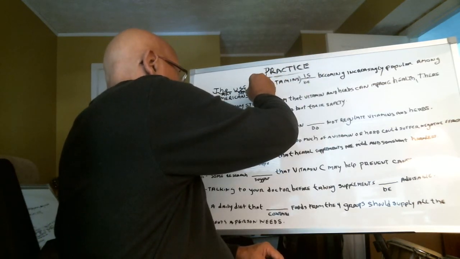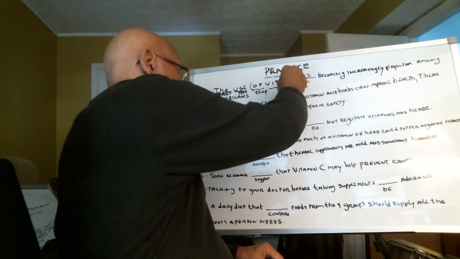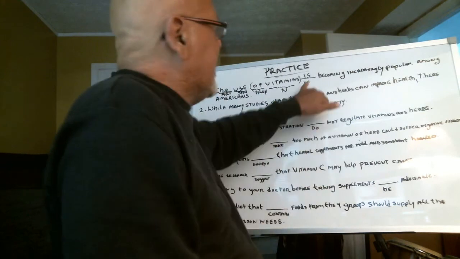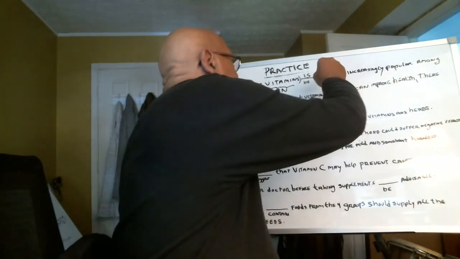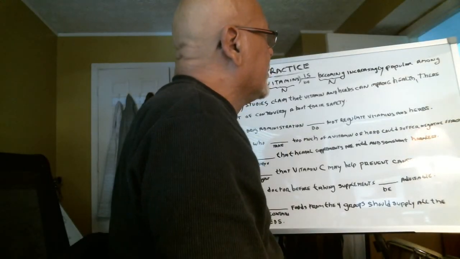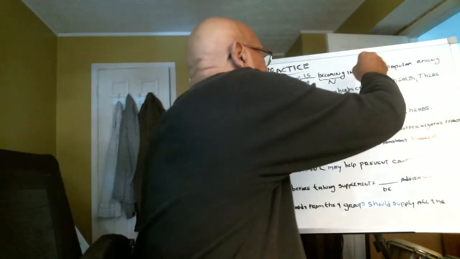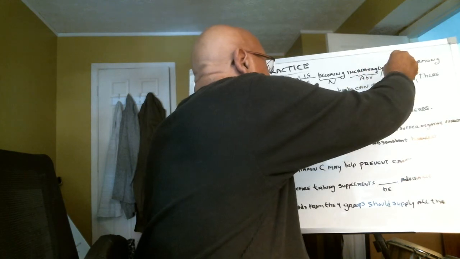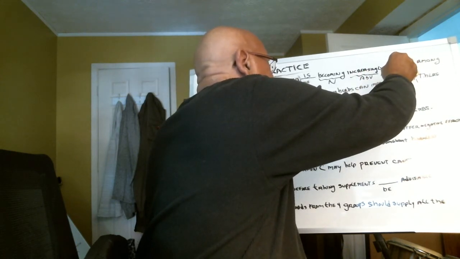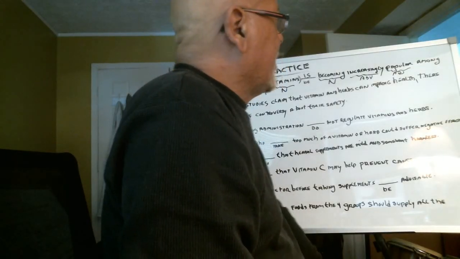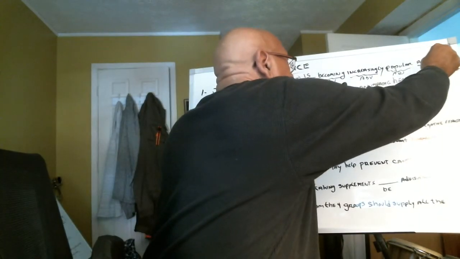Of, preposition; vitamins, noun; the prepositional phrase of vitamins. Becoming is going to be a gerund, which is a noun. Increasingly is going to be an adverb. Popular is going to be an adjective. Among, preposition.